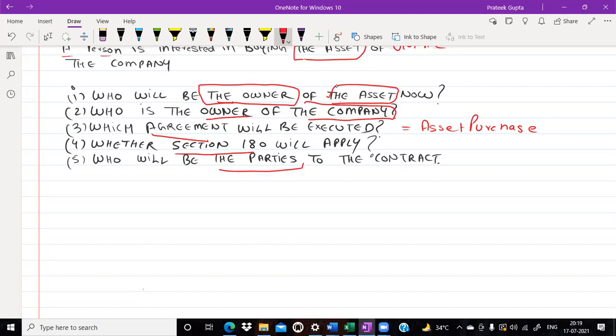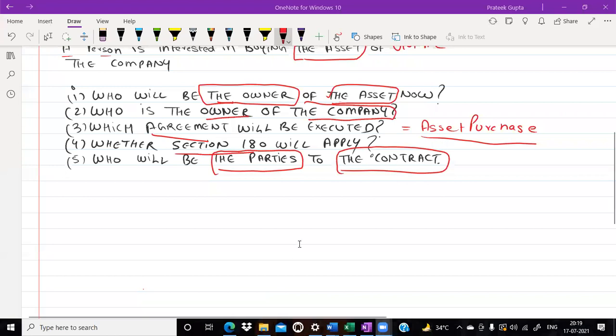Who will be the parties to the contract? Who will be the parties to the contract if we execute asset purchase agreement? Yes or no? Very nice, Sagar. Very nice, Samanpreet. Sir, who said Pratik and Gopal? No, no, no. Pratik and Gopal will not be the party in this case. Varsha, why Pratik and Gopal? Company and the Gopal will be the parties.